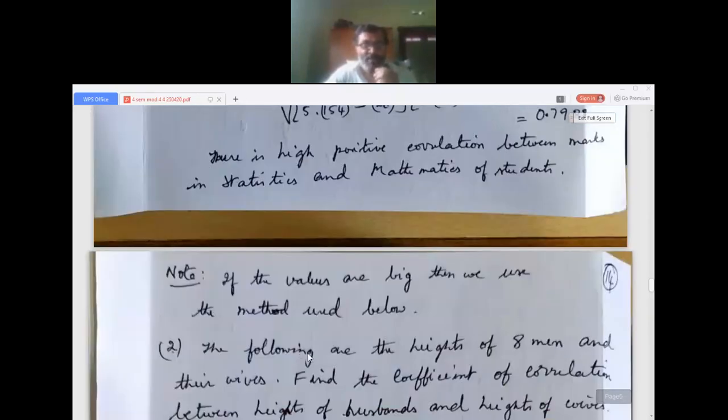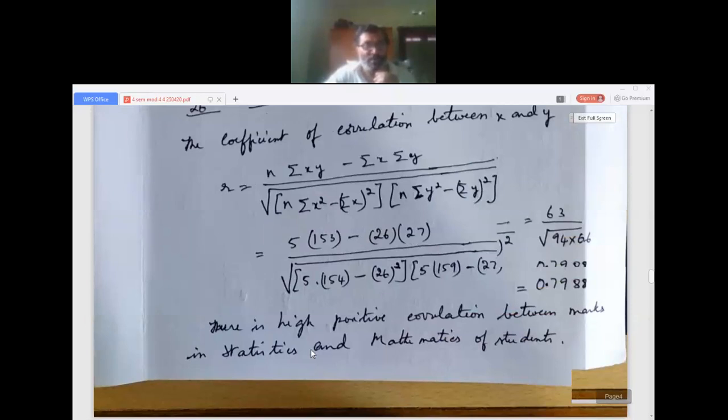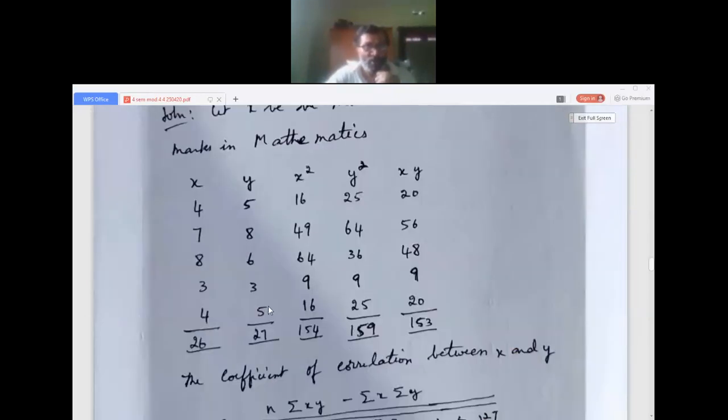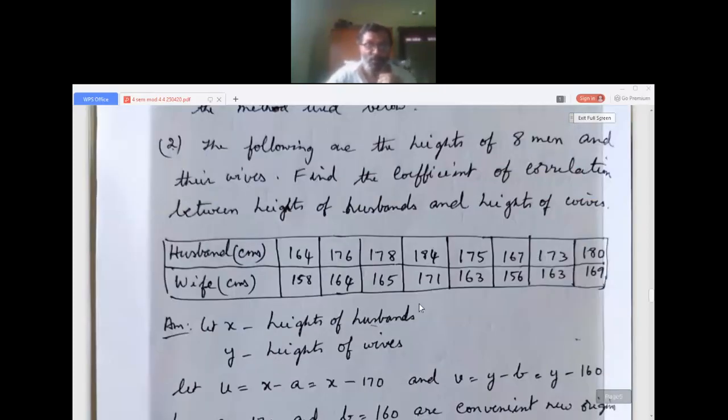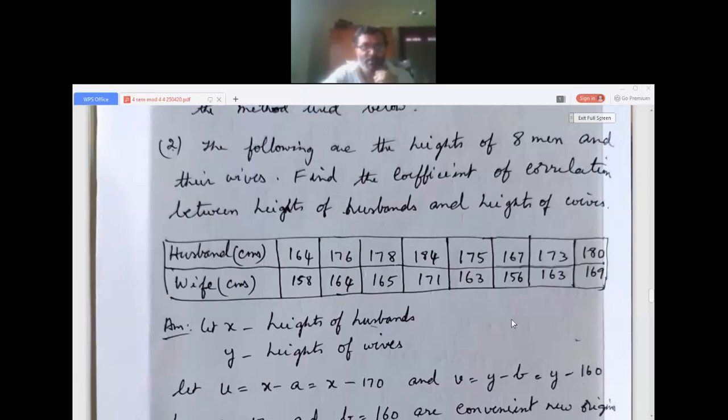Now, see, in this the X and Y values are small. It is very easy to calculate. But sometimes the X and Y values are big, then we use the method below. When the values are very big, x squared and xy take big numbers. No doubt you can do the first method or second method, any method. Usually in your question papers, the values will be small and you can use the first method.